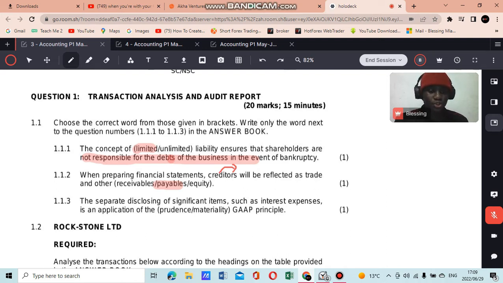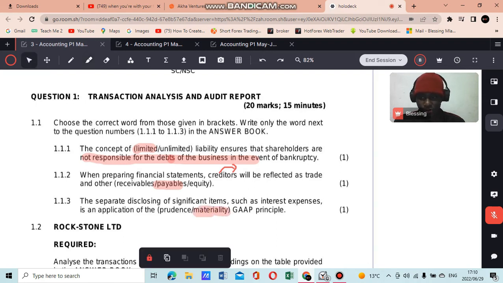In a way, it's too big or significant in a way that it's important. So you know that when we deal with disclosing significant items separately, that's materiality, because those items or transactions are material. So the answer here will be materiality, and then you get your full 3 marks.